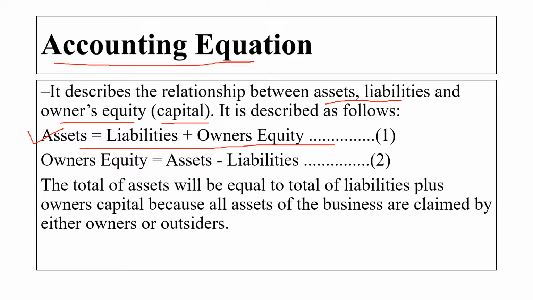And the second equation is owner's equity equals assets minus liability. Please learn this equation by heart. You will receive a question on this equation. So the total of the assets will be equal to the total of liability plus the owner's capital, because all the assets of a business are claimed by either the owner or an outsider.